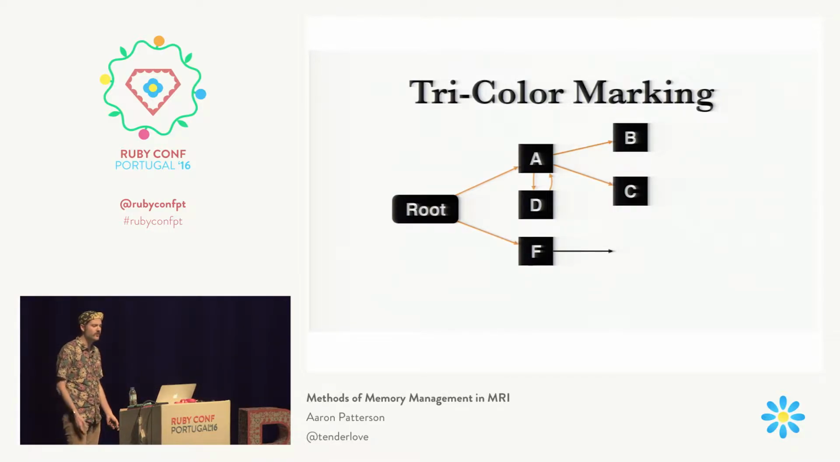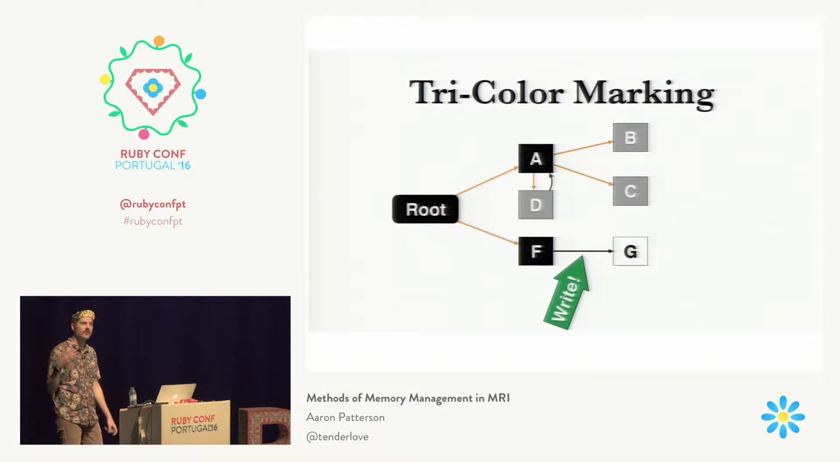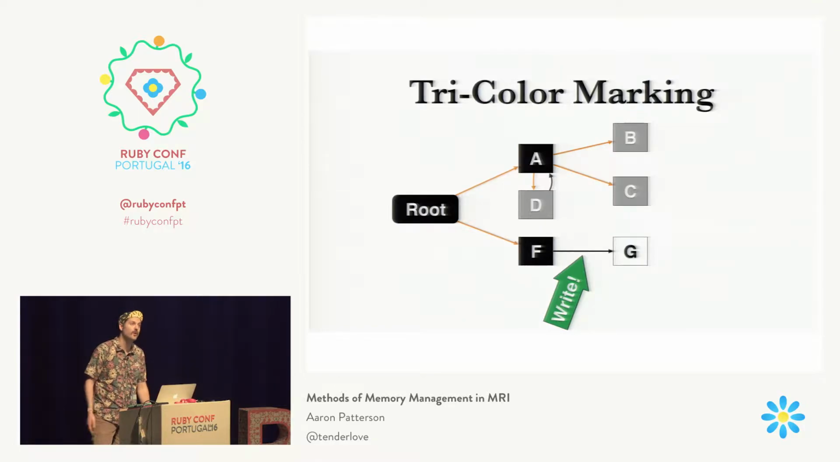So how can we fix this? Again, we use the same technique we used in the previous example, and that's we install a write barrier onto F. So we keep track of any time somebody writes to that F object, and we know that, okay, somebody wrote to F, we now have to visit all of the things that F references.